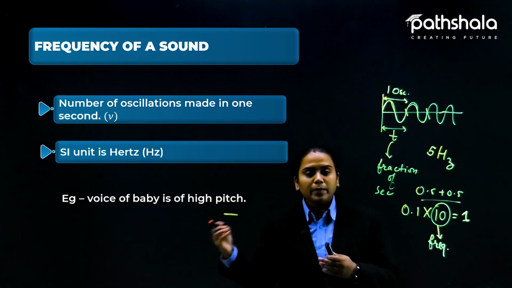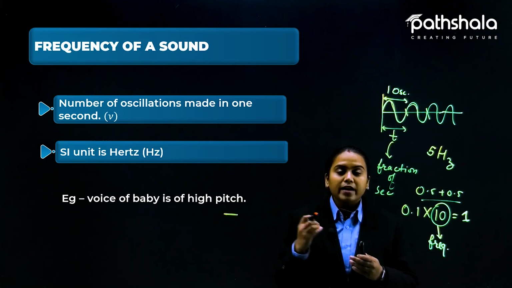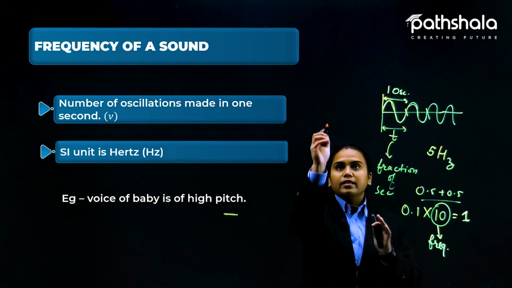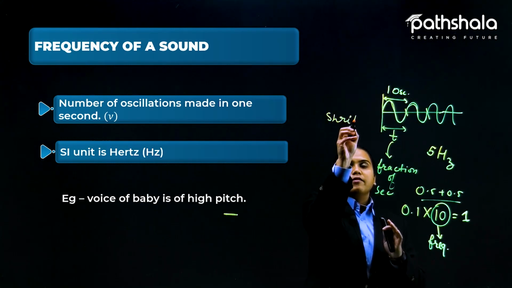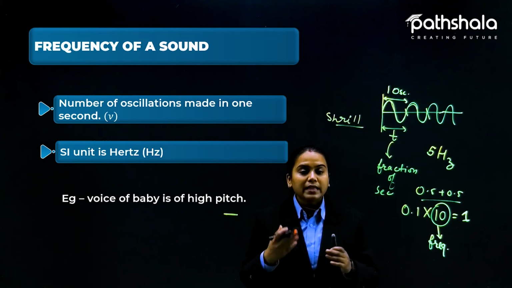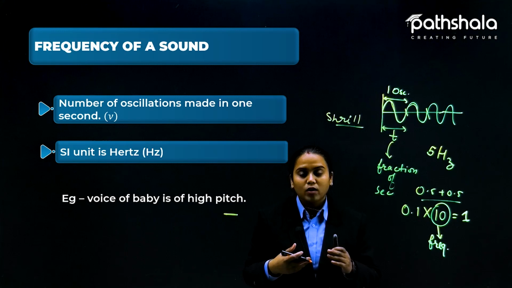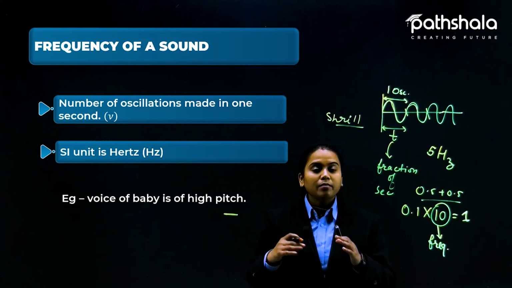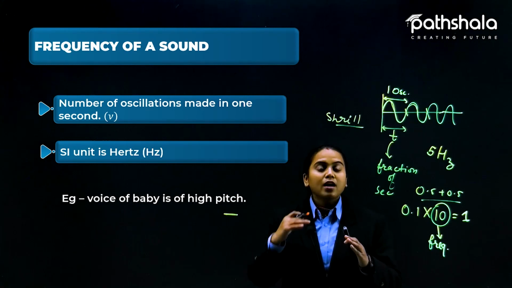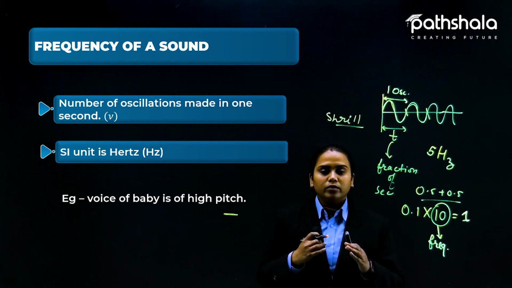So the voice of the baby and the woman is a very shrill sound, a sharp voice. But men's voices are generally not like that. They have a medium low, dull sound we can say. They do not have a high frequency sound.